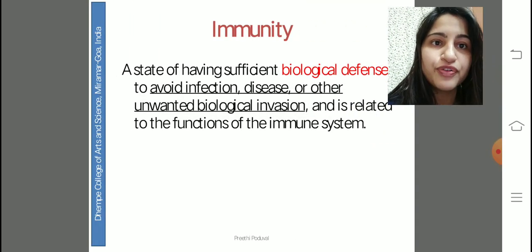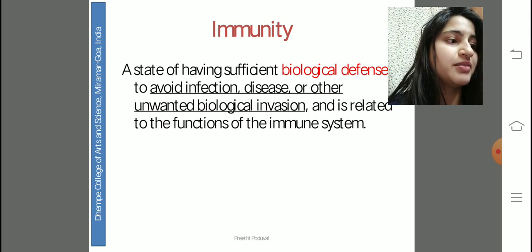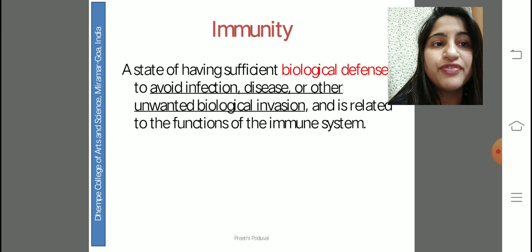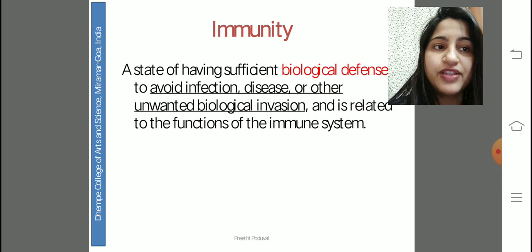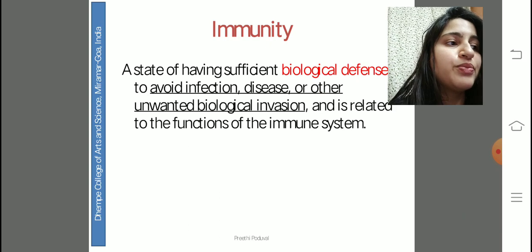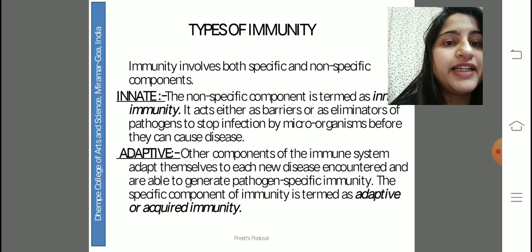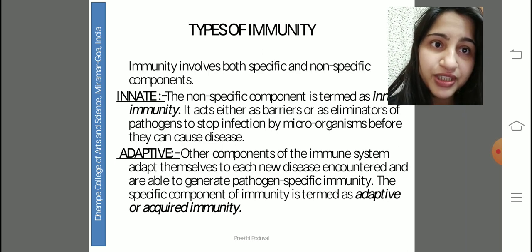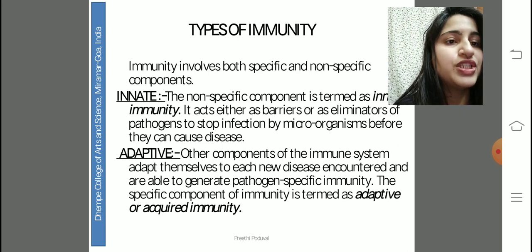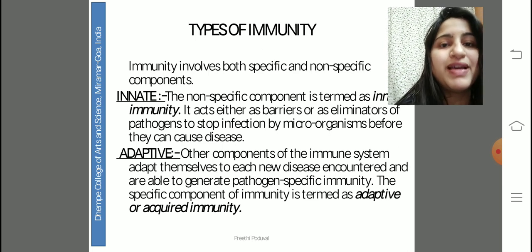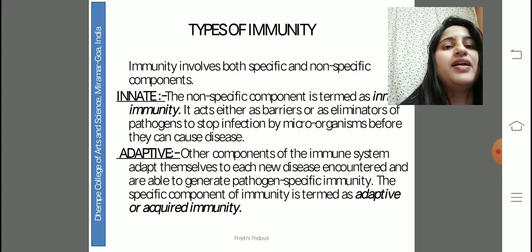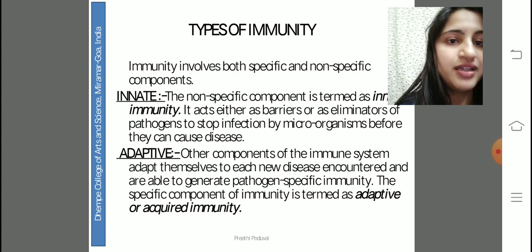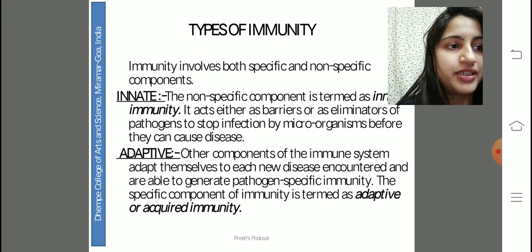So now, what is the definition of immunity? Immunity is nothing but the state of having sufficient biological defense to avoid infectious diseases or any unwanted biological invasion that is related to all the functions of immune system. Now the types of immunity are of two types, basically innate immunity and adaptive immunity. Innate immunity is the non-specific component which acts as a barrier or eliminates pathogens to stop the infection by microorganisms before they can cause a disease. Innate immunity is also called inborn immunity, and the second type of immunity is adaptive immunity.